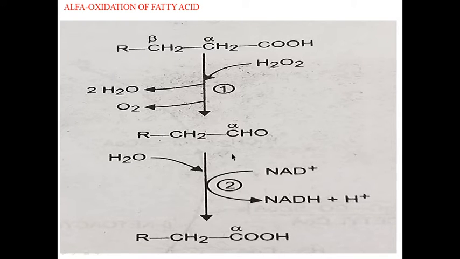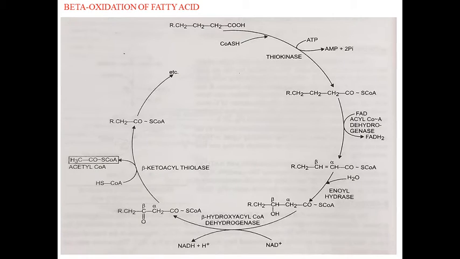Two reactions of alpha oxidation of fatty acids. Beta oxidation of fatty acids. The beta oxidation was first studied by Knoop in 1904. It is an important process of fatty acid degradation in plants.